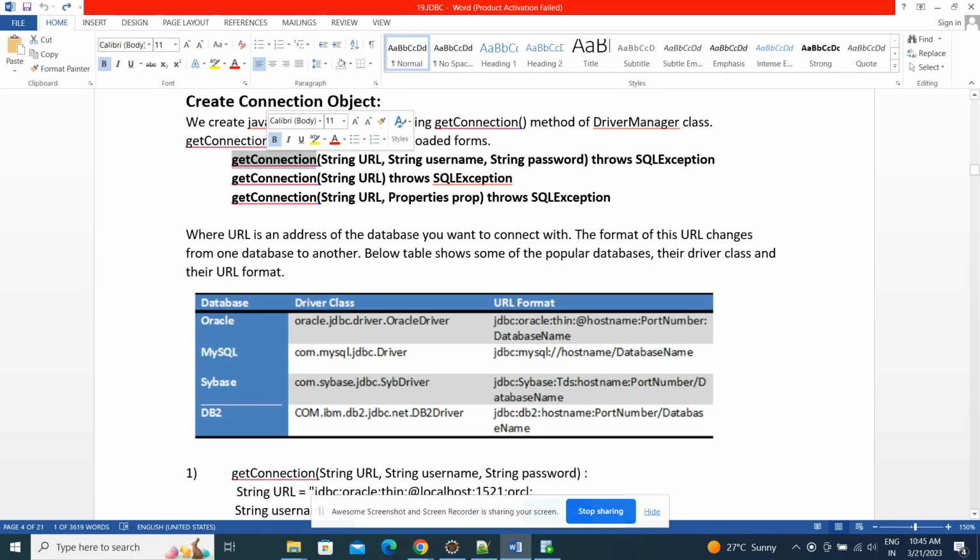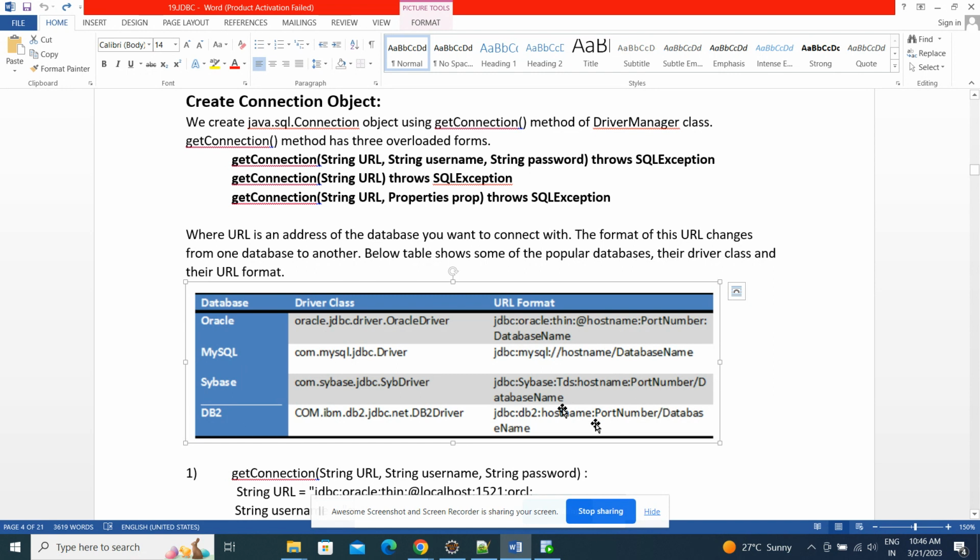To pass this one URL, you should know what URL you need to pass. For the Oracle database, you need to pass the URL like this: JDBC colon Oracle colon thin colon at, host name where exactly the software is available, and port number colon database name. This is the URL for the Oracle database. If you are using MySQL, then the second one is the URL. It needs to be modified, guys. What are all the things that we need to modify, I'll tell you. For Sybase, this is the one. For DB2, this is the one.